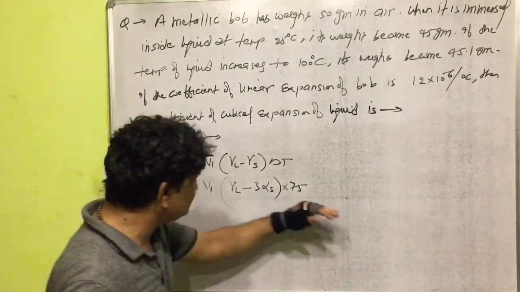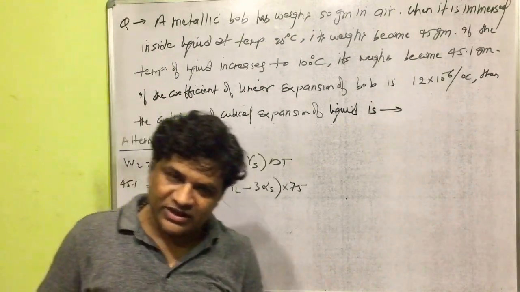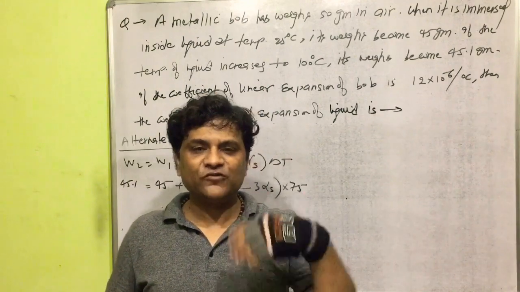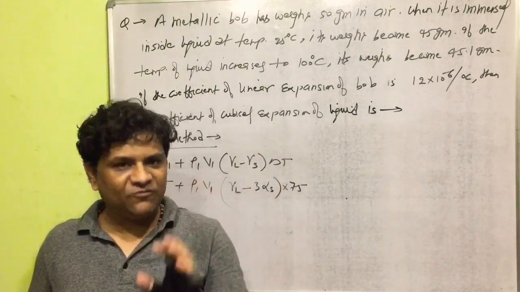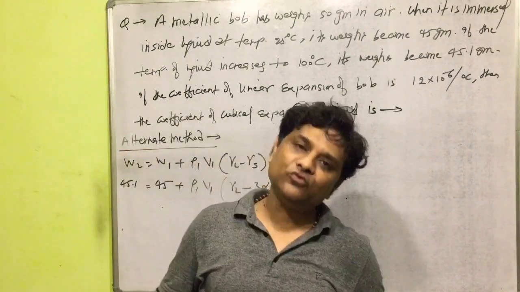Now, rho 1 V1 is unknown. So how do we find rho 1 V1 before solving the question? We can find it with the help of the relation: loss in weight is equal to upthrust.